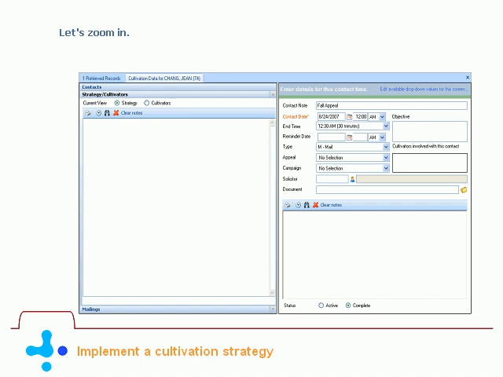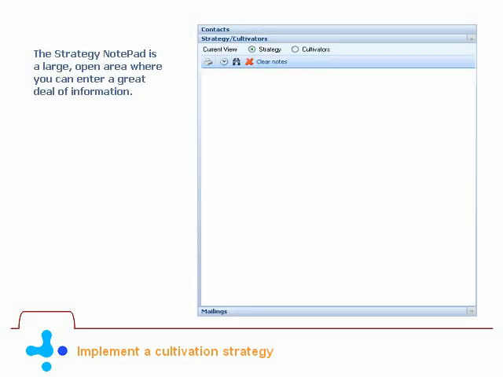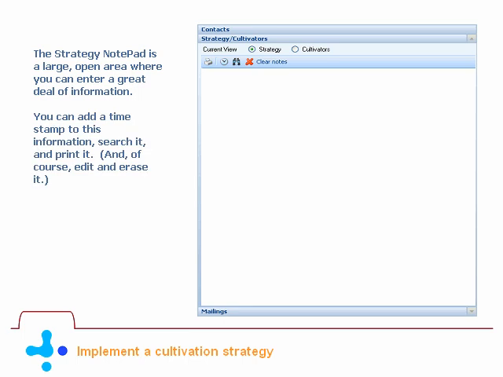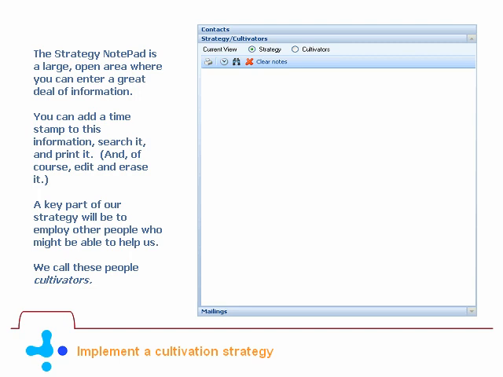Let's zoom in. The Strategy Notepad is a large open area where you can enter a great deal of information. You can add a timestamp to this information, search it, and print it, and of course, edit and erase it. A key part of our strategy will be to employ other people who might be able to help us. We call these people cultivators.